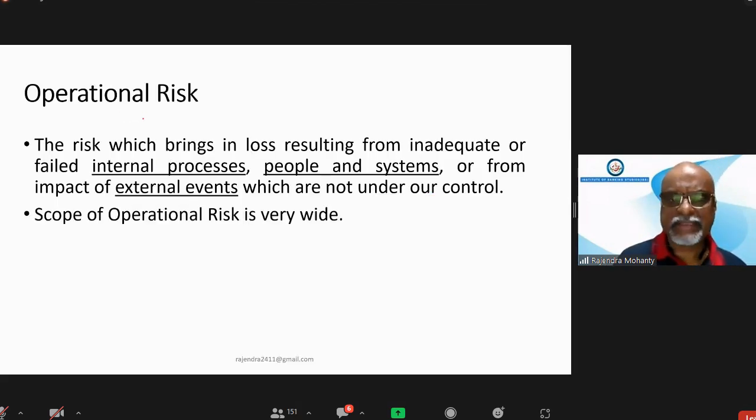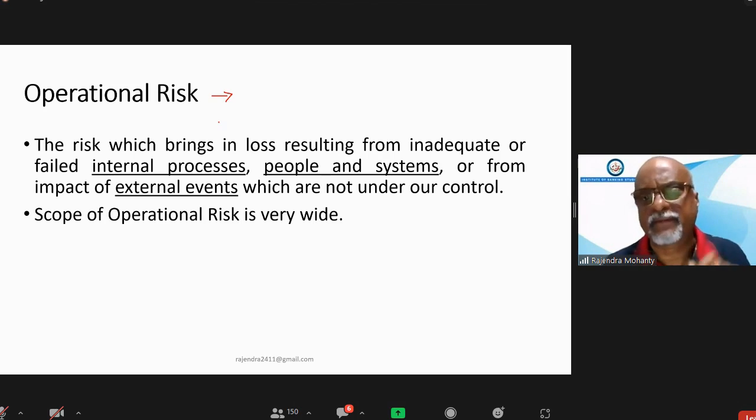Basically, the scope of operational risk is very wide. Anything can happen. You cannot expect those things. You cannot calculate, estimate or assess the loss: how much it will happen, when it will happen, how it will happen. There is no way to determine how much it will be. So for that reason, the capital calculation is totally different. Here there is no asset involved where we can give a risk weight.